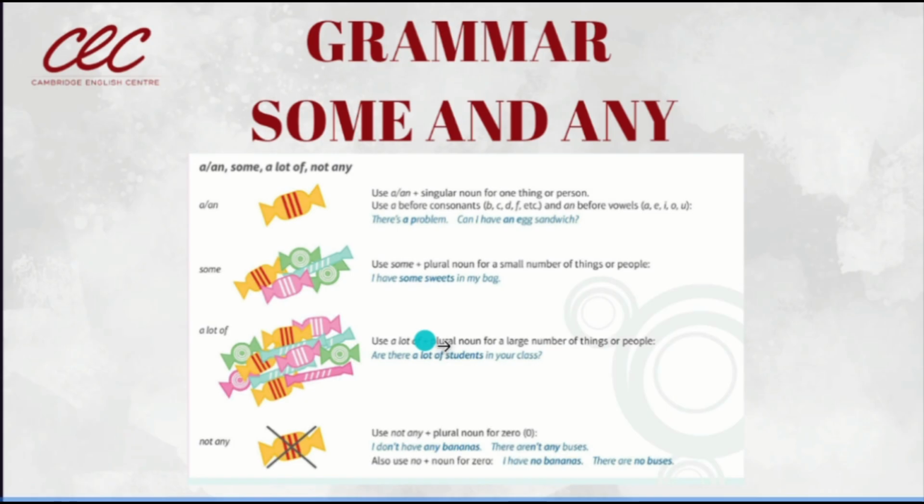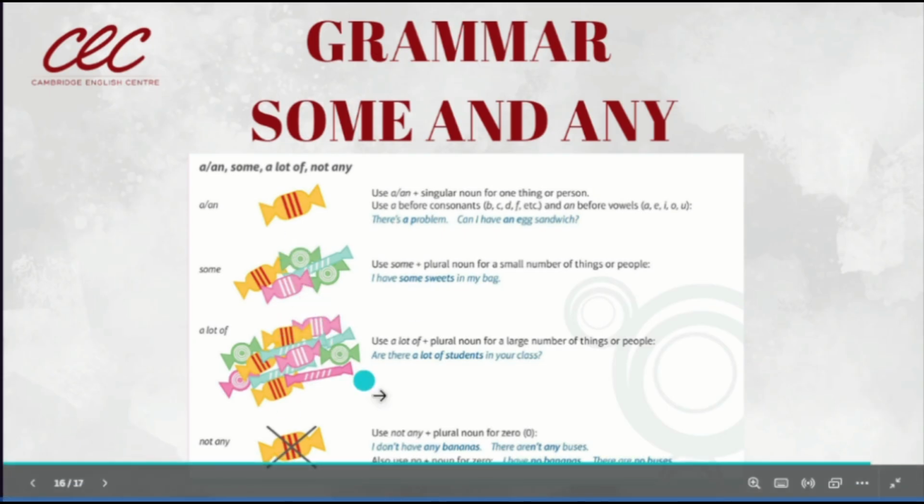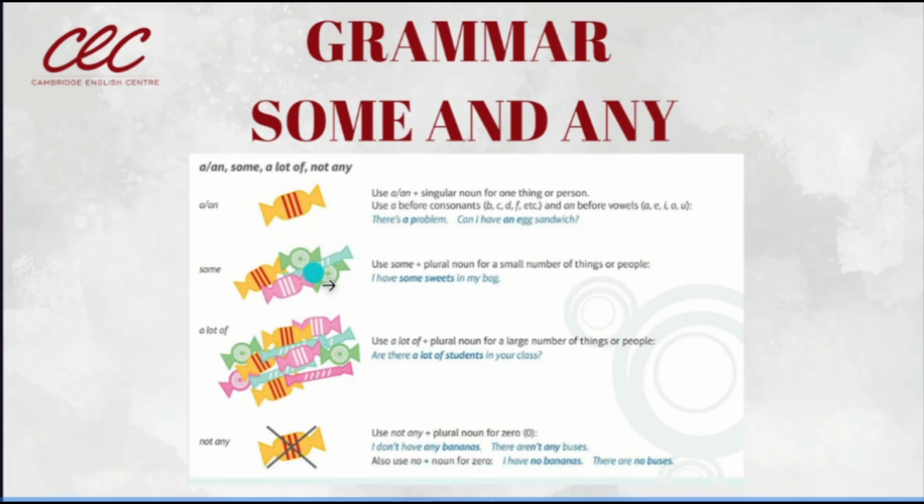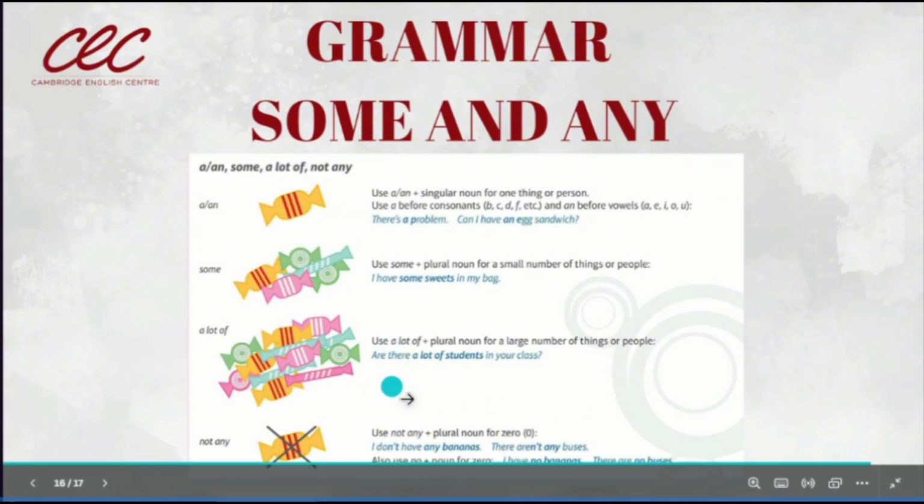Use a lot of plus plural noun for a large number of things or people. Una cantidad grande de cosas o personas. Yes, a lot of. Si se fijan la diferencia entre las dos imágenes, a lot of tiene mucho más caramelos que some. Yes, that is the difference between these two. Use a lot of, okay, plus plural noun for a large number of things or people.